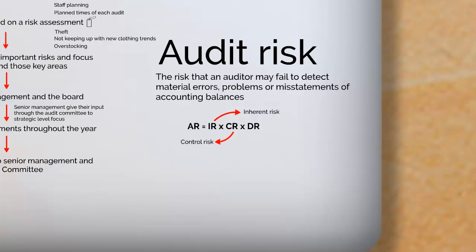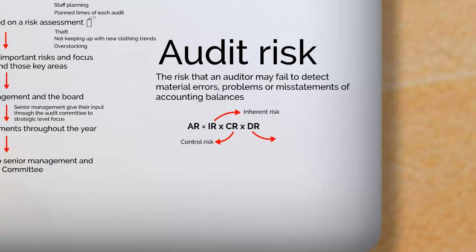Or will in fact more controls be needed? Do we need to tag clothes? Do we need people in the change rooms? Do we need CCTV? Because of course, and this makes perfect sense, the better the controls, the lower the control risk, and then of course the auditors become less worried. And so the audit risk is lower.